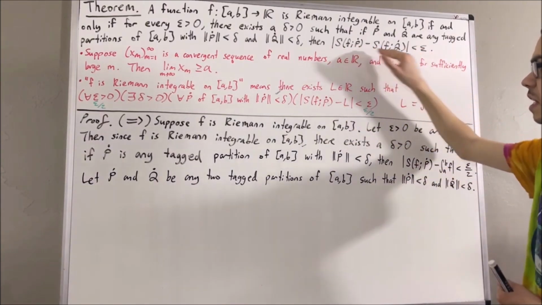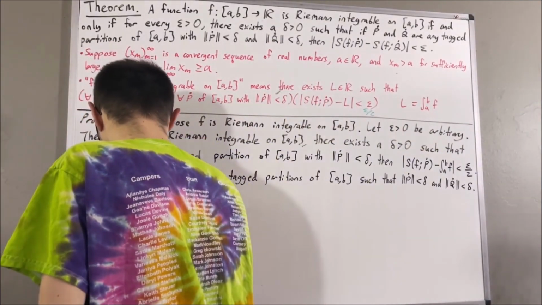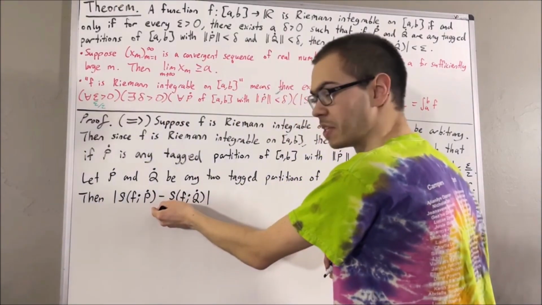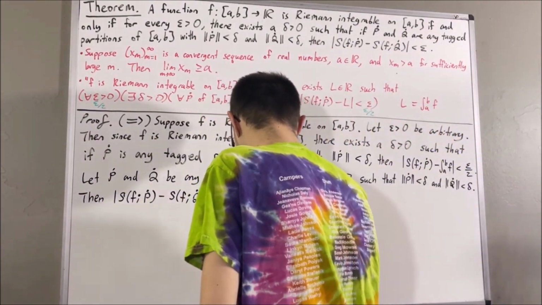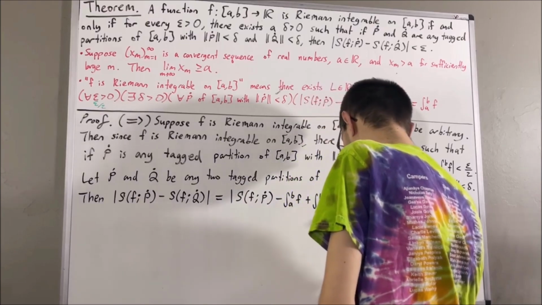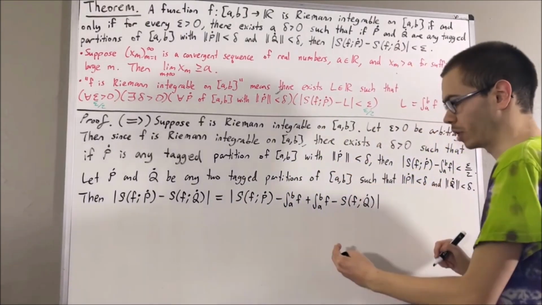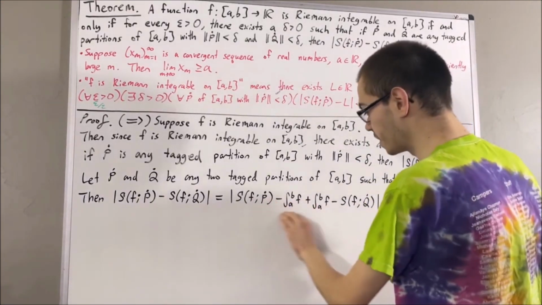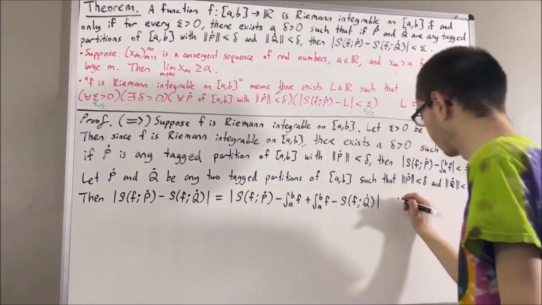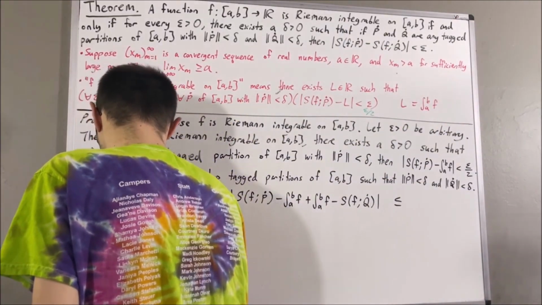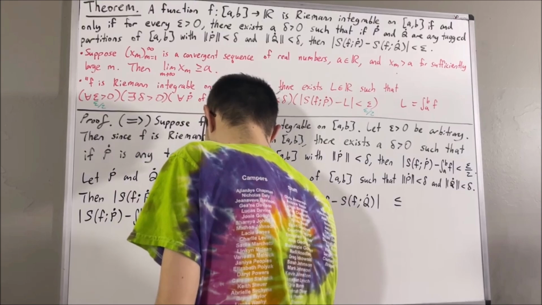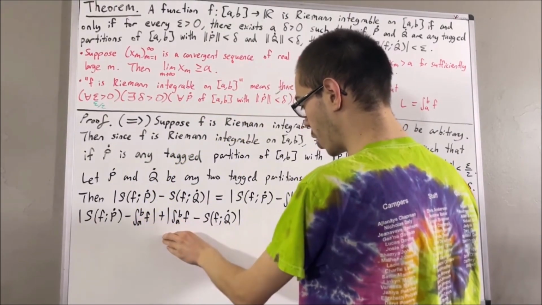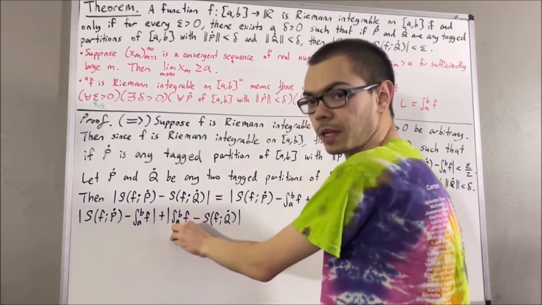So let's start out by writing the left-hand side. And what we're going to do is we're going to add and subtract the integral of f. And now, applying the triangle inequality, the absolute value of this is less than or equal to the absolute value of this plus the absolute value of this. But then we can replace this with the absolute value of the Riemann sum minus the integral, and it will be the same.